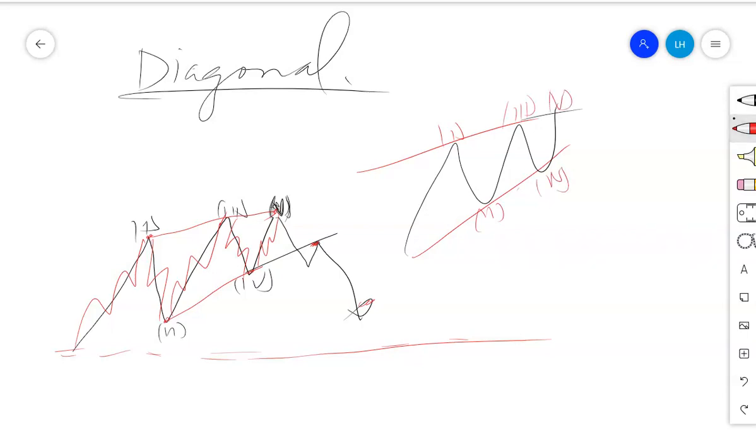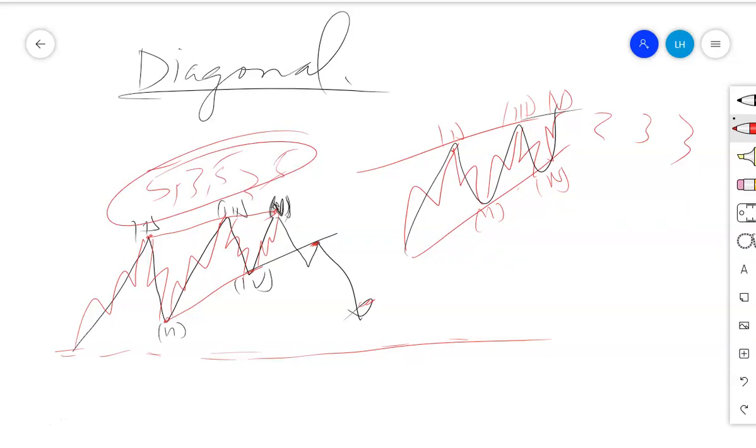The difference in the building structure of the ending diagonal is that we have 1, 2, 3 to the top, 1, 2, 3 to the down, then 1, 2, 3 again. That's why we call it 3, 3, 3, 3, 3, whereas the motive is 5, 3, 5, 3, 5. So it is based on the internal building structure.